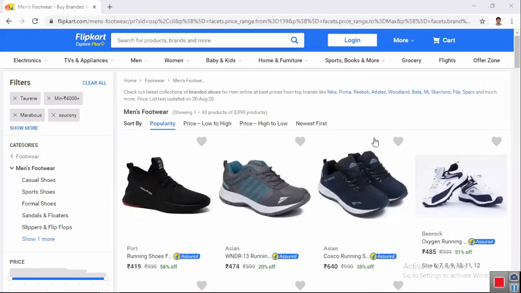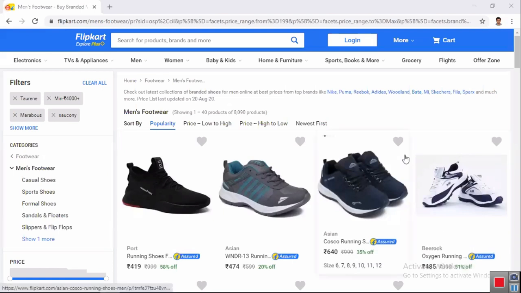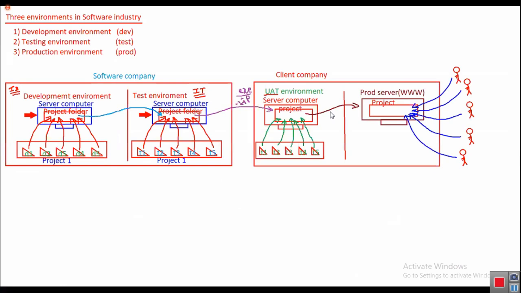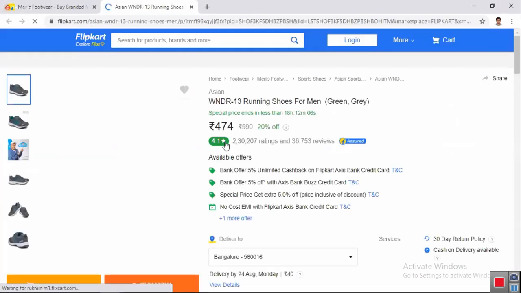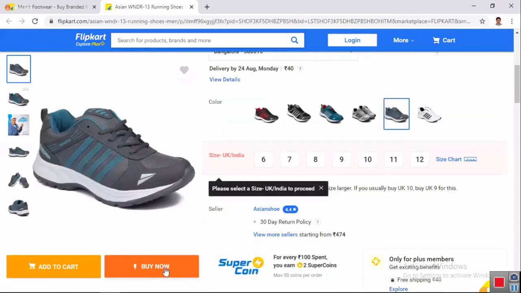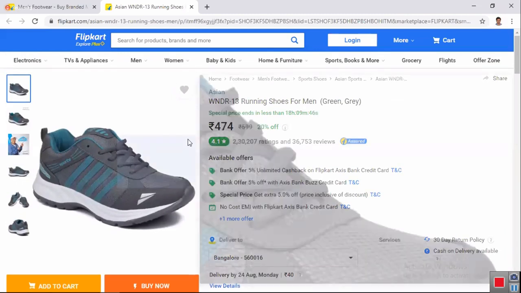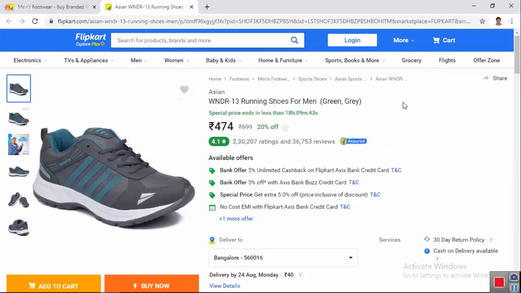Now repeating the question again. If proper testing is not done in the background and the project is deployed in the production server, are you catching my word? Deploy means copying. If the project is copied without proper testing into the production server, and customers are accessing it, and if the shoe is clicked and the shoe details are not coming, and I'm ready to buy, and when I click on buy now the buying links are not opening, then unnecessarily I'm losing customers. The customer will move from here to Amazon, to Jio, to some other. Finally, the company loses.